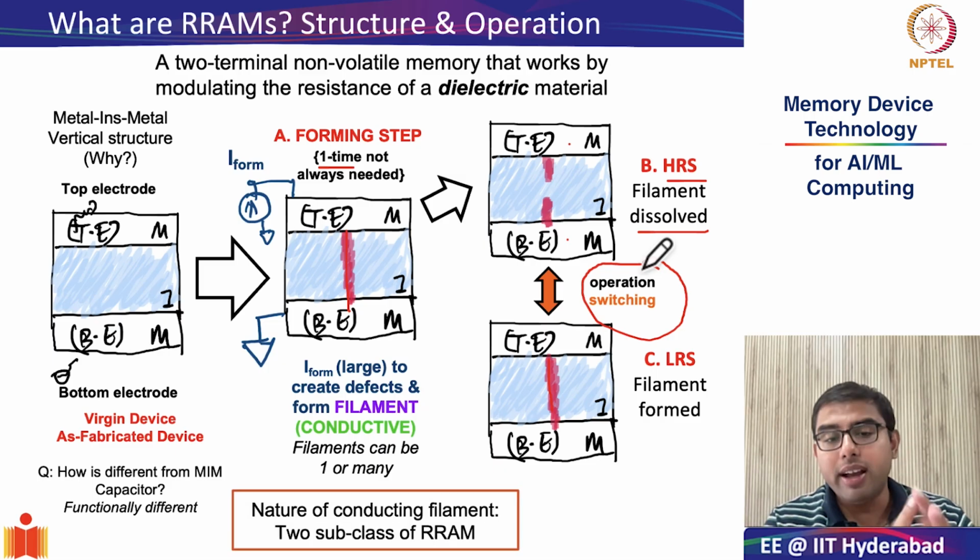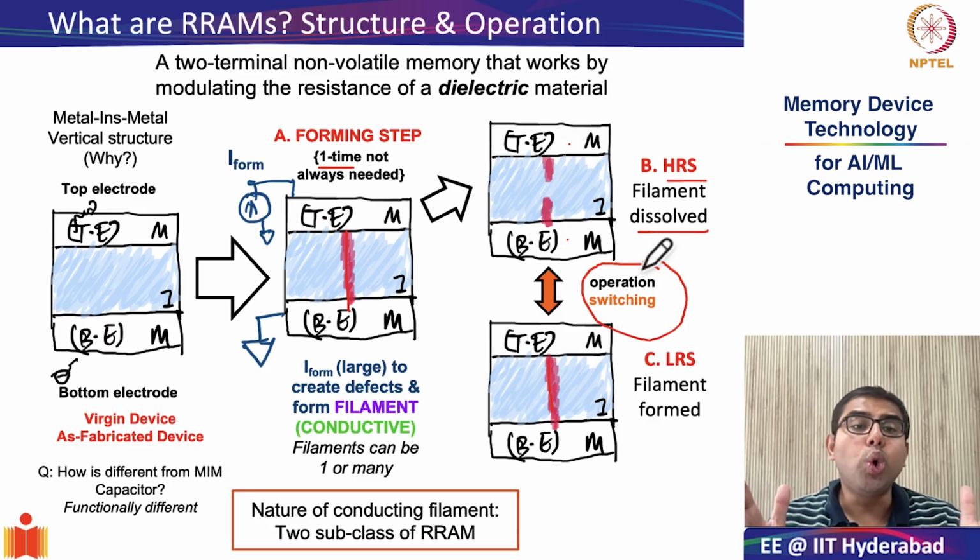Okay. Now, depending on the nature of this conductive filament and how the process of dissolution and formation of the filament happens, RRAMs are broadly divided into two categories or two subclasses, and that is what we will see a little while later.